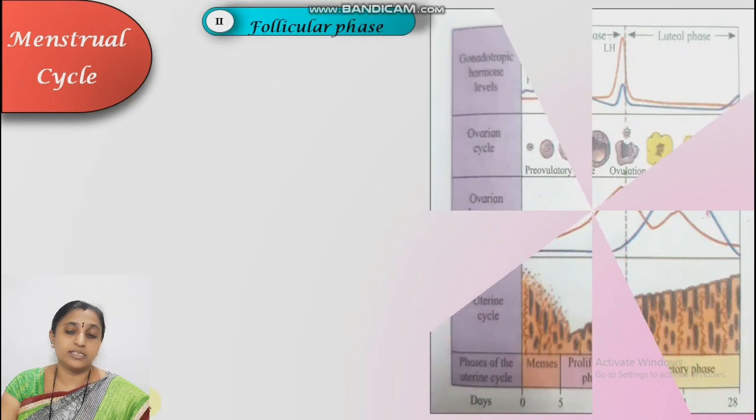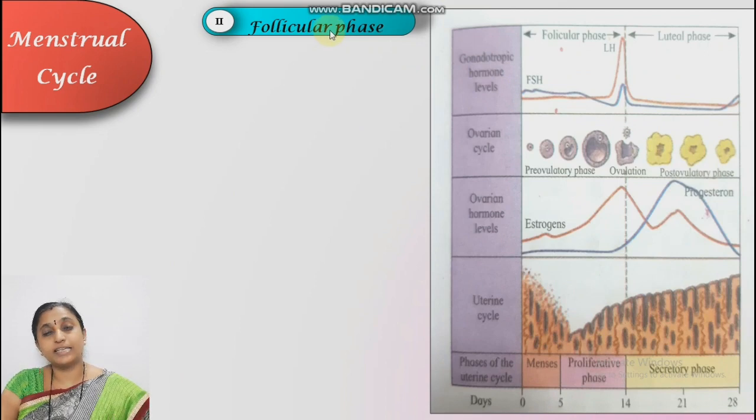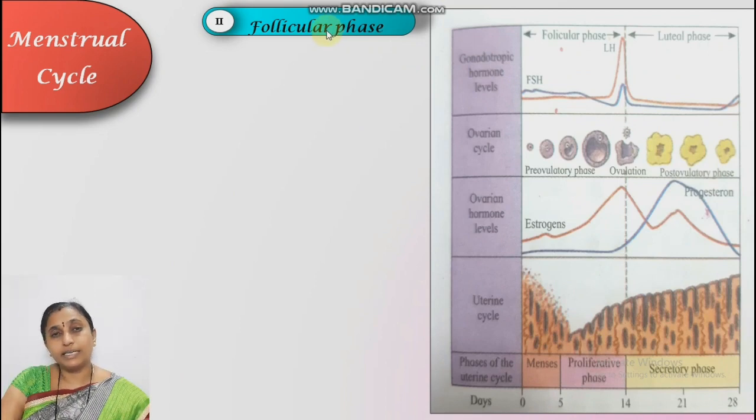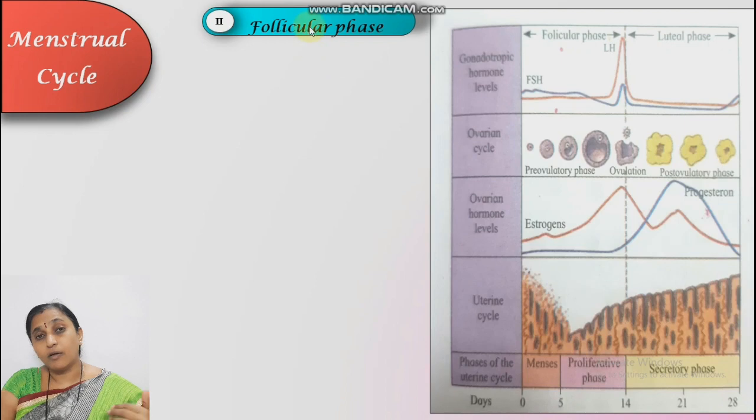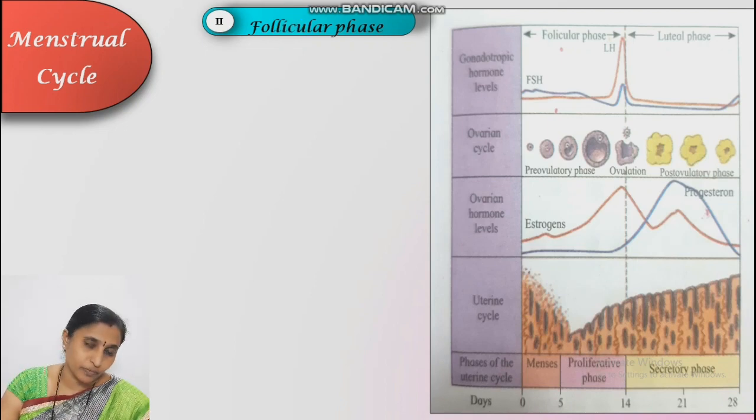See here in this diagram. What happens during this phase? Follicular, the name indicates the development of the follicle. Already in menstrual phase, the FSH began. Now the level of FSH increases during this follicular phase. And one more interesting point, FSH stimulates the ovarian follicles to secrete estrogen hormone.